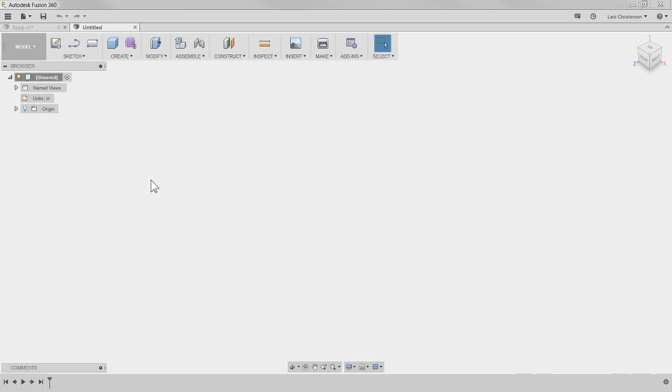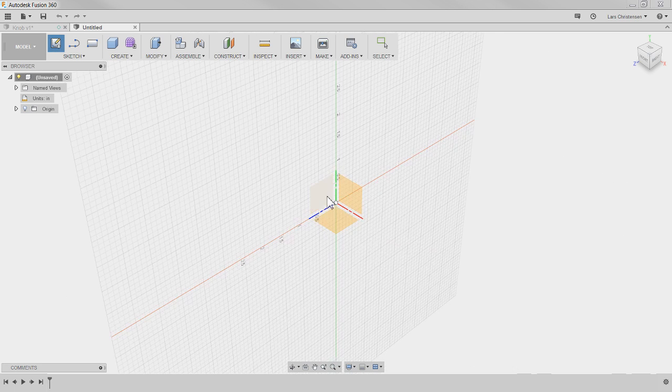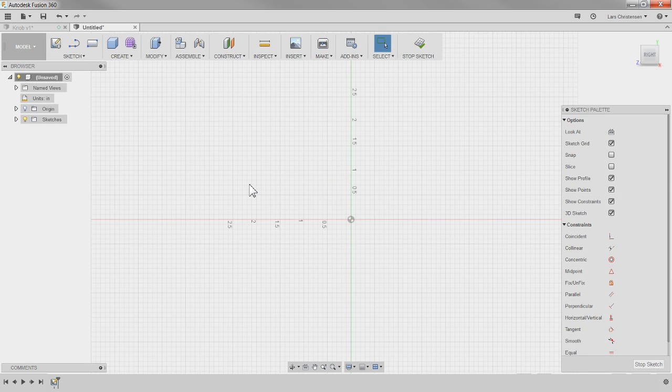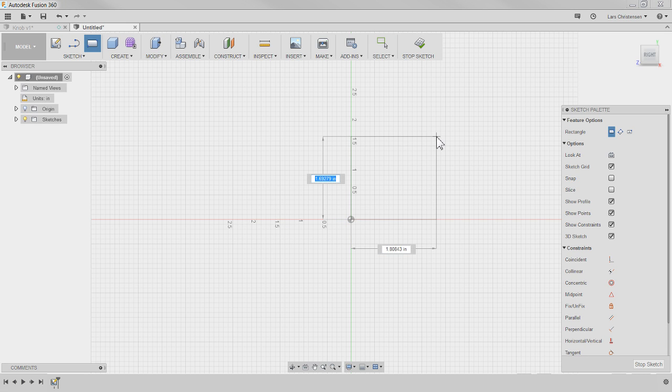Let's get back into Fusion, and I'm going to start a new sketch. It doesn't matter where we start here. I'm just going to hit my S key to get my toolbox, and sketch something up here. I'm going to make something, let's say 3 inches by 2 inches. So all my metric friends, I'm sorry.